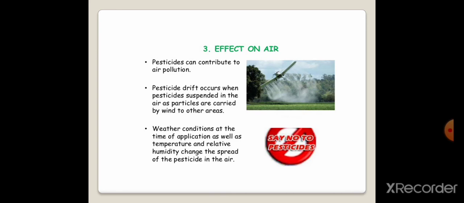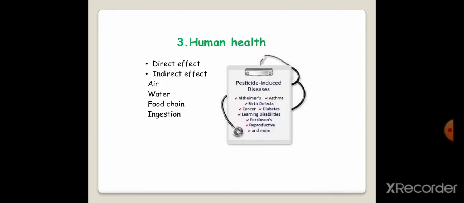Means not only is it affecting that particular area, but it is also affecting nearby areas. Then weather conditions at the time of application, as well as the temperature and relative humidity, change as pesticide spreads in the air. While spraying pesticide, the weather as well as temperature also gets changed.